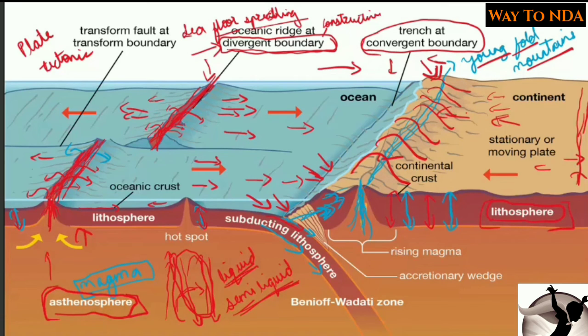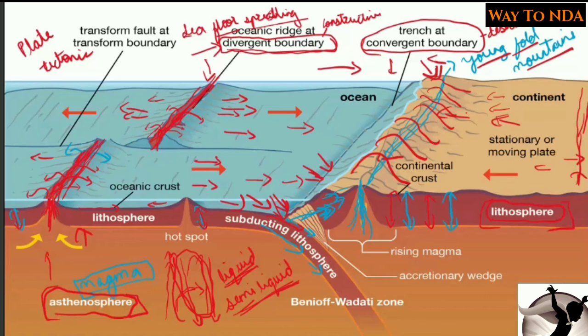So we have seen divergent boundaries when two plates are diverging away from each other, that is called divergent boundaries. When two plates are coming towards each other and they are colliding, they are called convergent boundaries or destructive boundaries, because they are destroying the plate. Here you can see this plate is destroyed. Why? Because it went into the asthenosphere. It got subducted into the asthenosphere. Okay, so that is why the convergent boundary is also called destructive boundary.